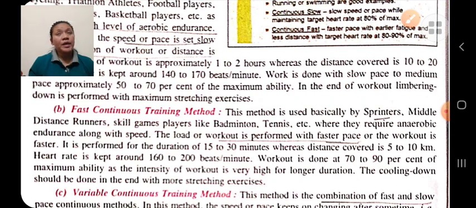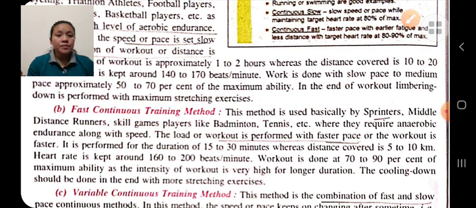It is mainly used in sprint, middle distance running, etc. The workout is done with fast speed, the duration is around 15 to 30 minutes, the distance is 5 to 10 kilometers, we keep our heart rate around 160 to 200 beats per minute, and the workout is 70 to 90 percent of our maximum ability.